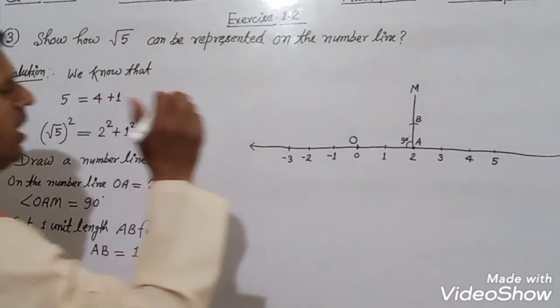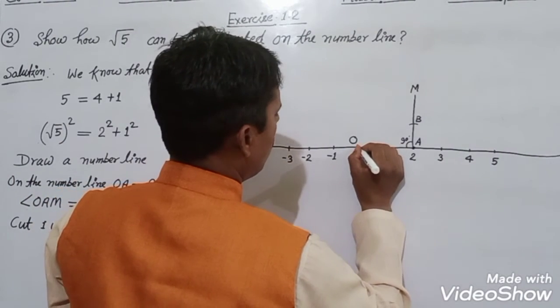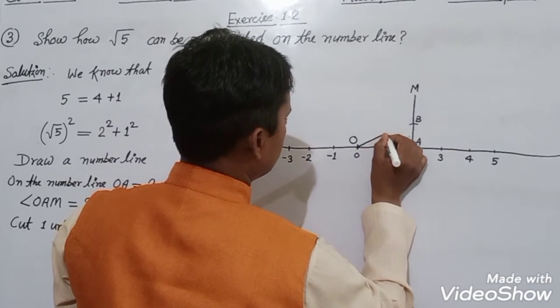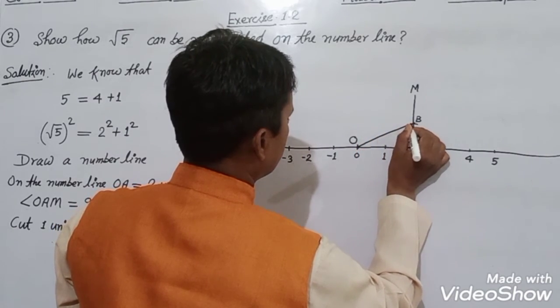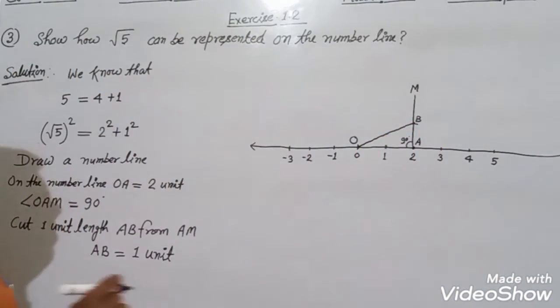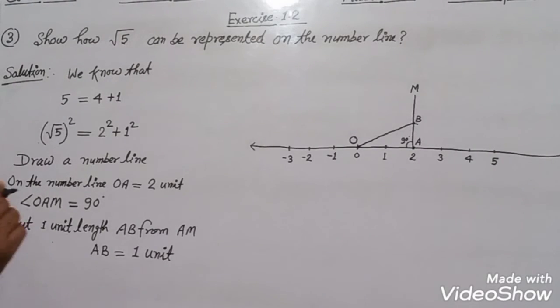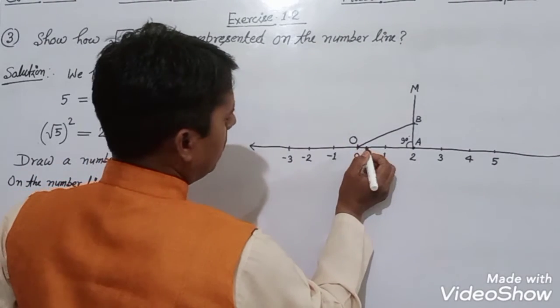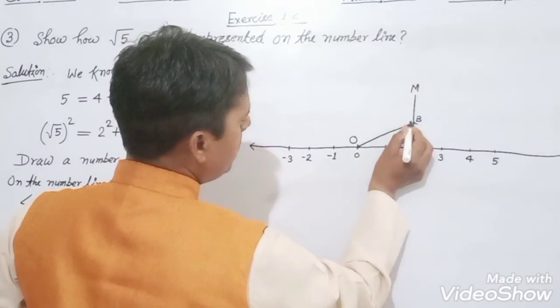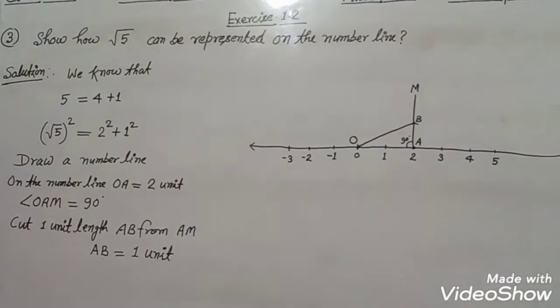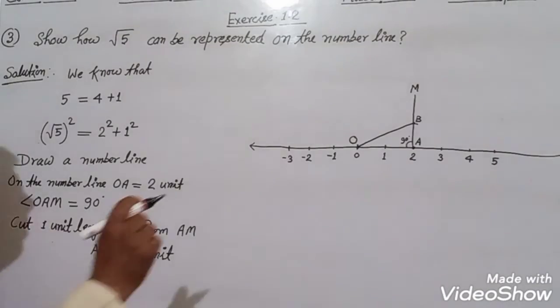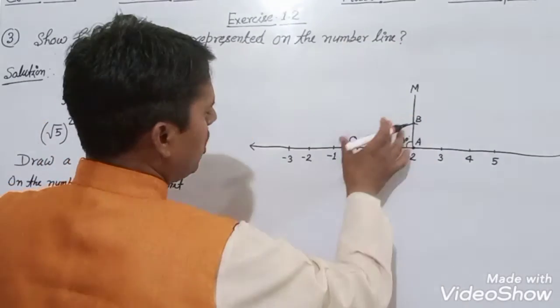Now draw a line from O to B. This is OB. You can see that OAB is a right-angled triangle.